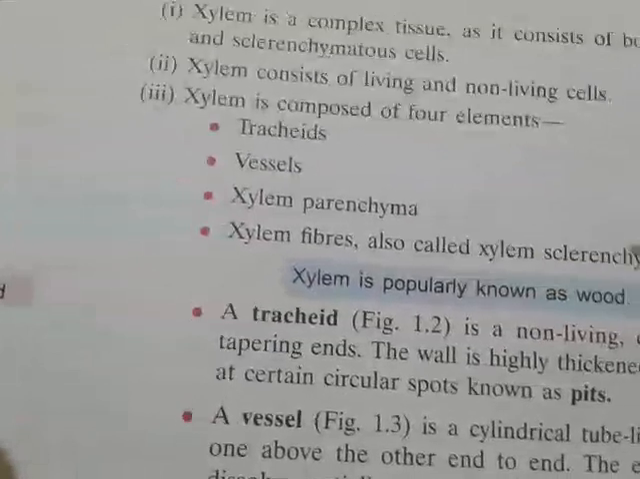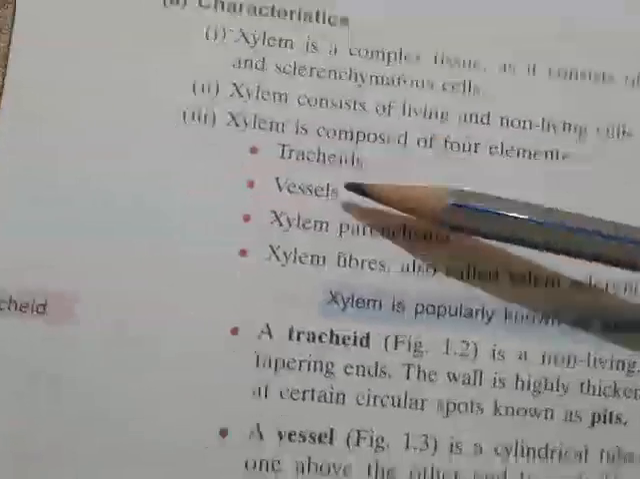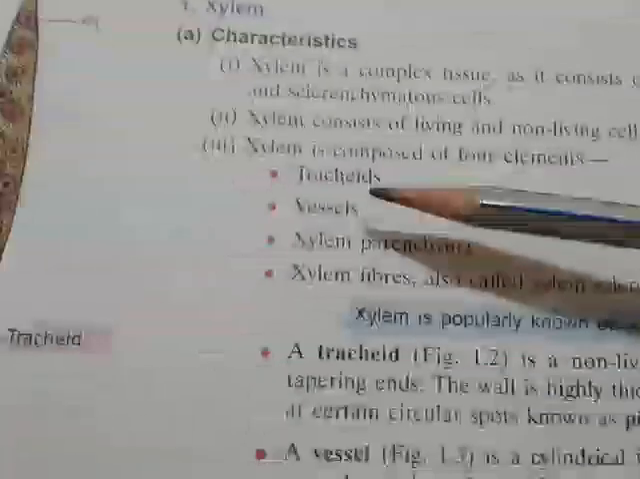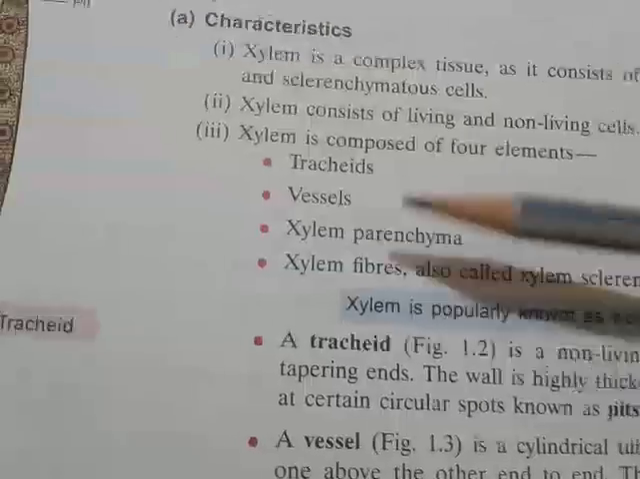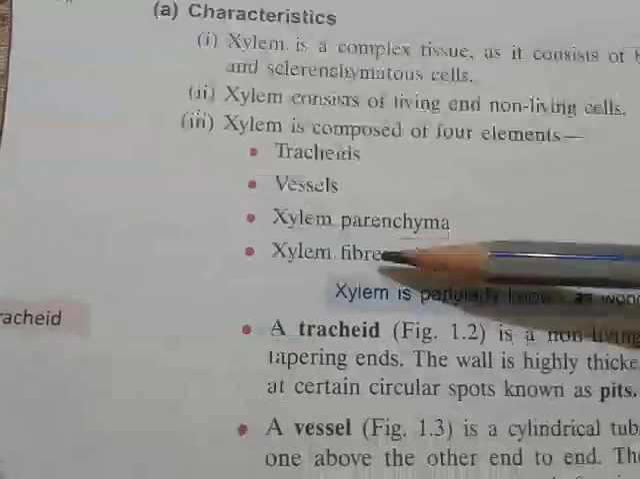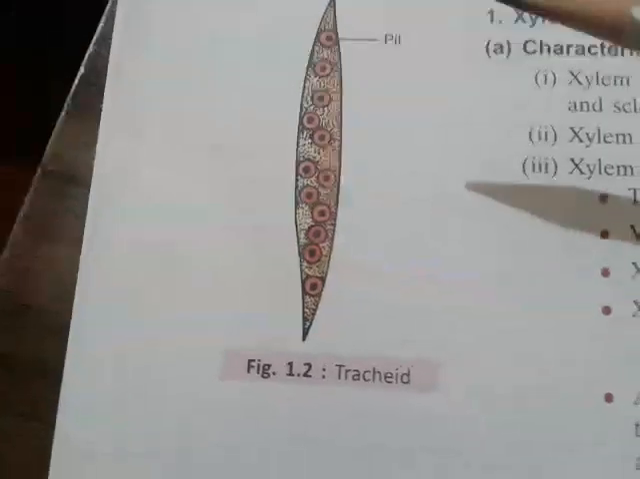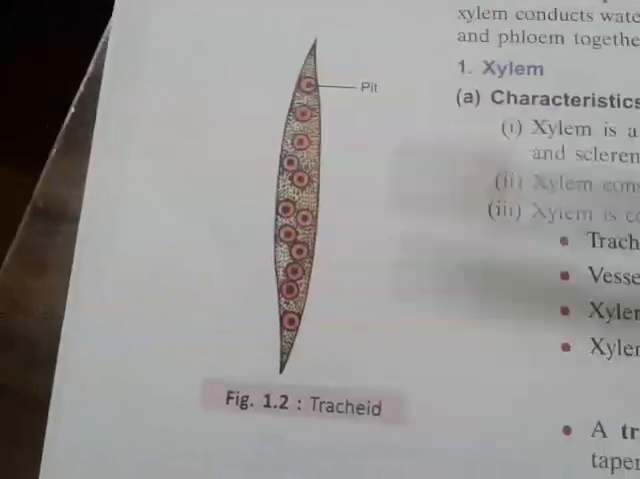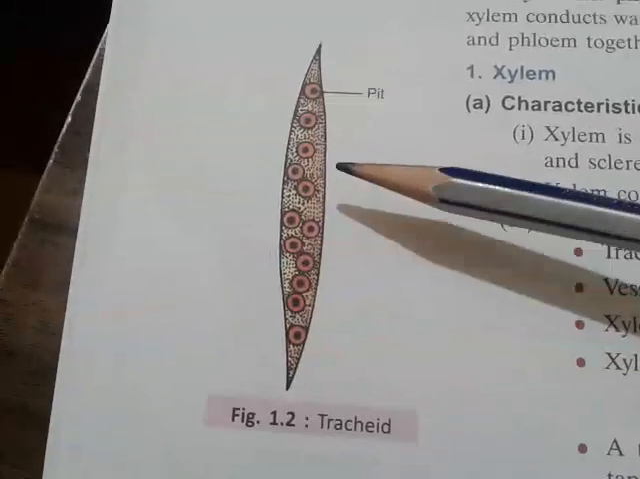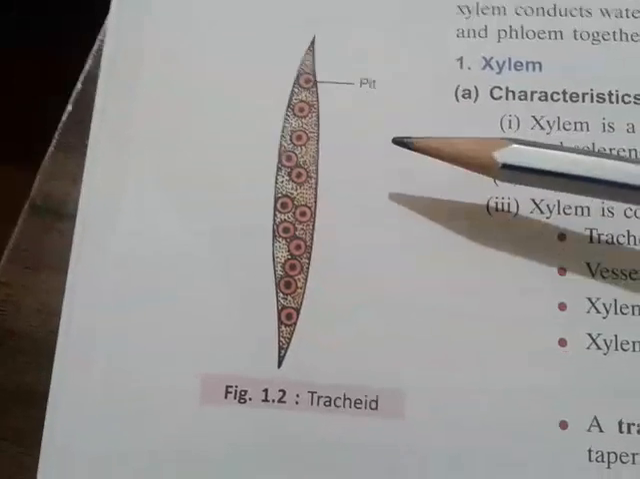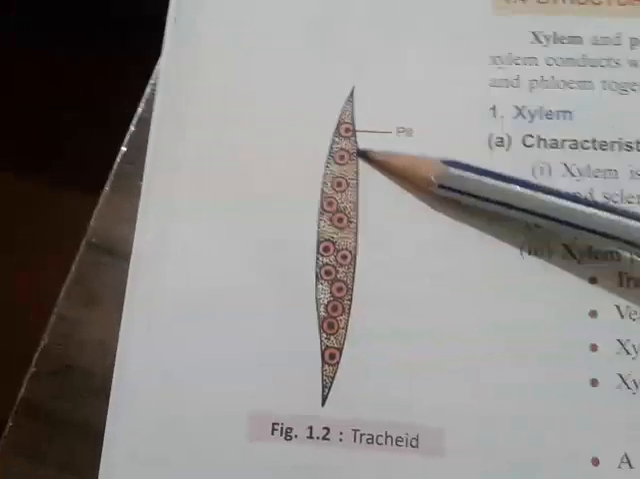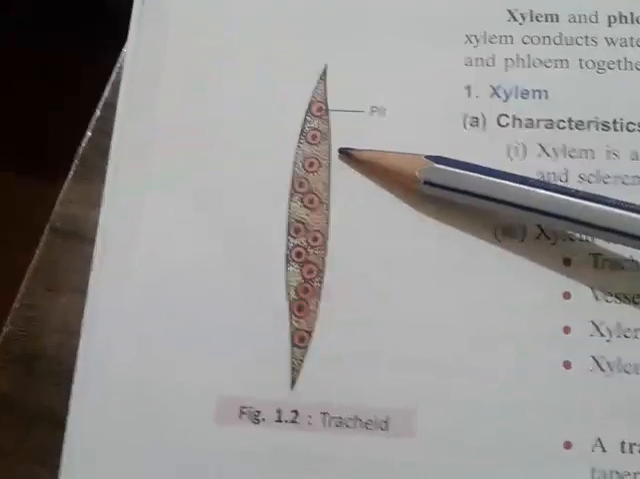Okay, so again, xylem is composed of 4 elements: tracheids, vessels, xylem parenchyma, and xylem fibers, also called xylem sclerenchyma. So there are 4 elements of the xylem: one is tracheids, one is vessels, one is xylem parenchyma, another is xylem fibers. So what is actually tracheids? This is the figure of a tracheid. Tracheids are non-living, very elongated cells with tapering ends, and a circular spot is there, which is actually called pits.